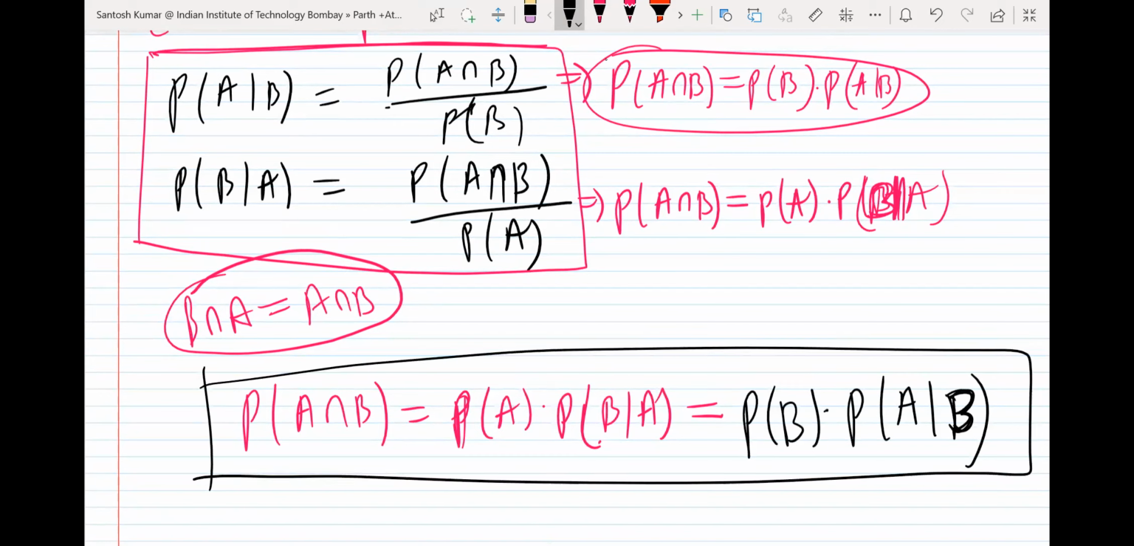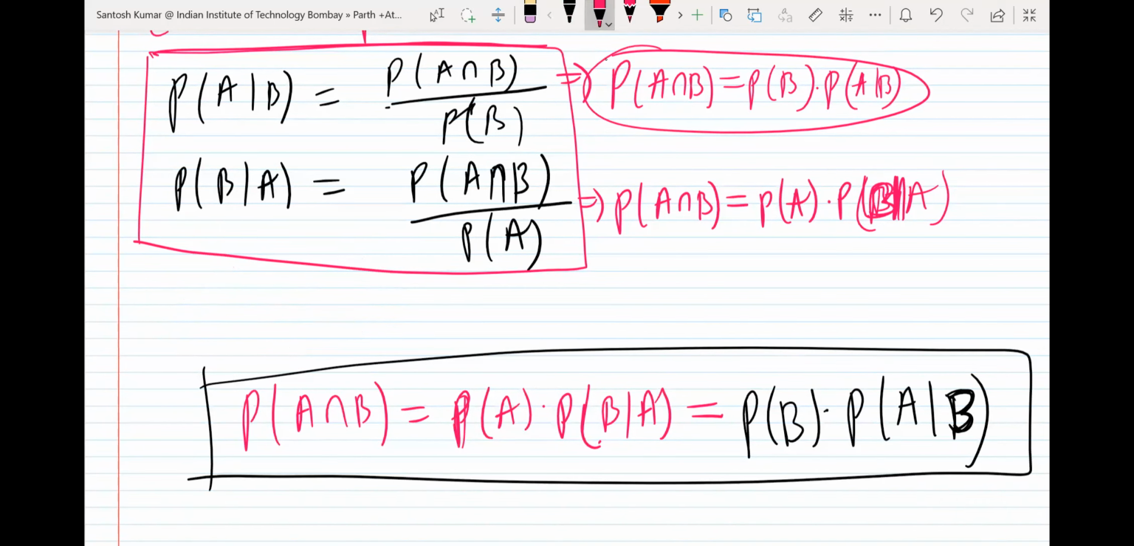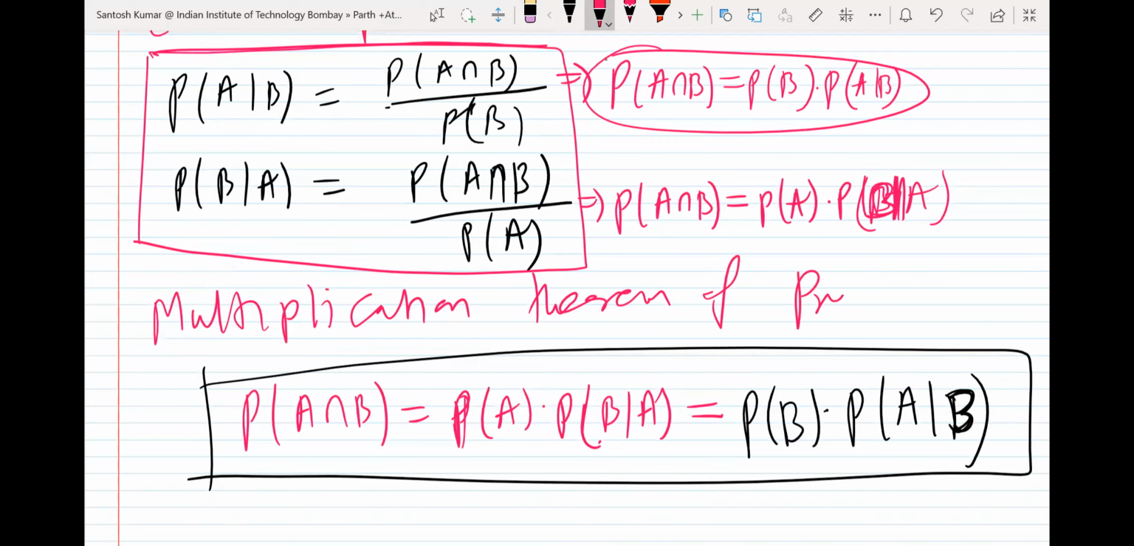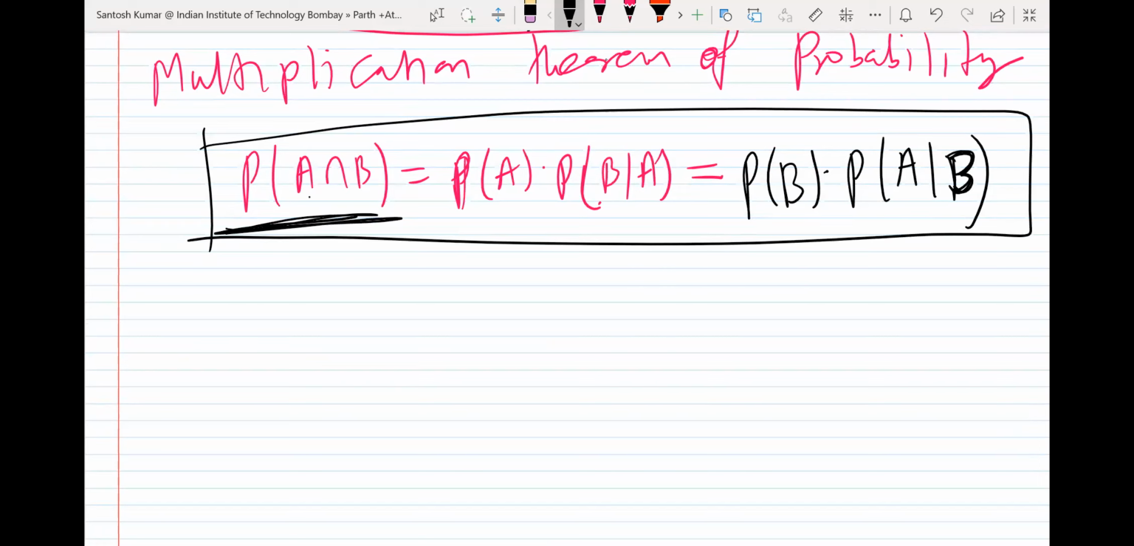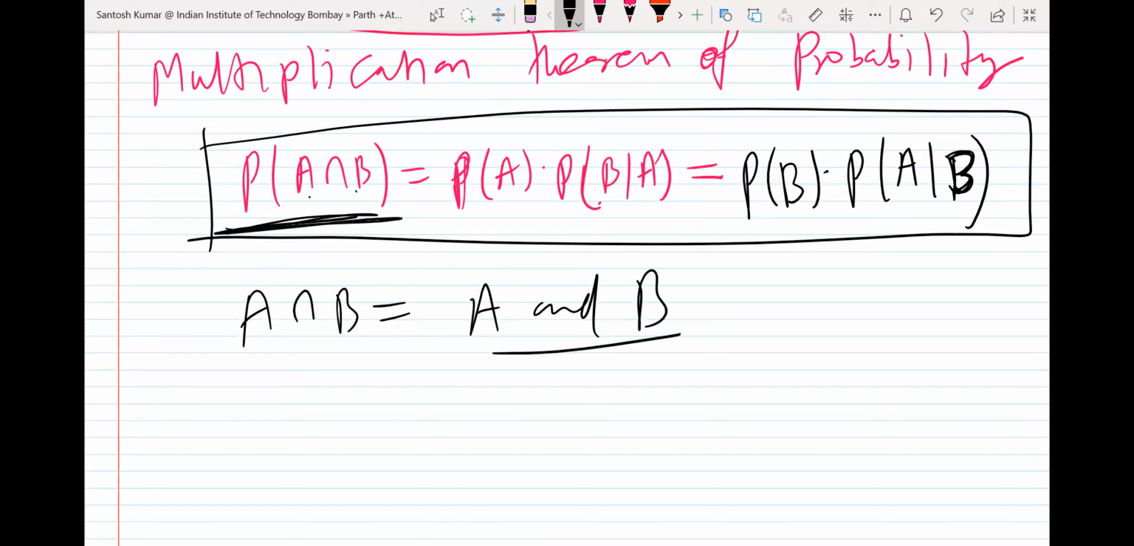So this formula, the name of the bottom formula, is called the multiplication theorem of probability. Okay, so what does it say? The meaning is the probability of occurrence of A and B both. A intersection B means A and B. So the probability of A and B both is equal to the probability of A